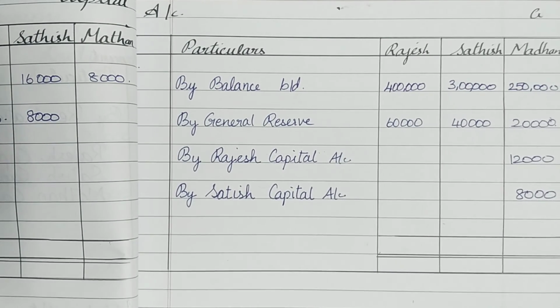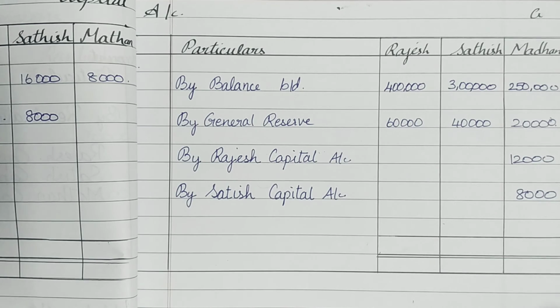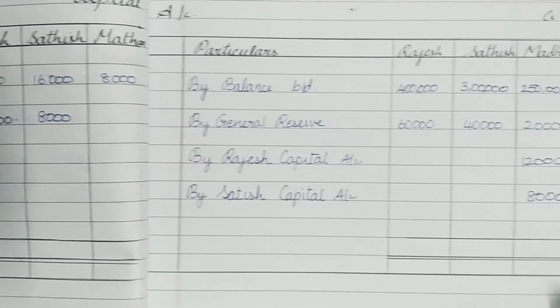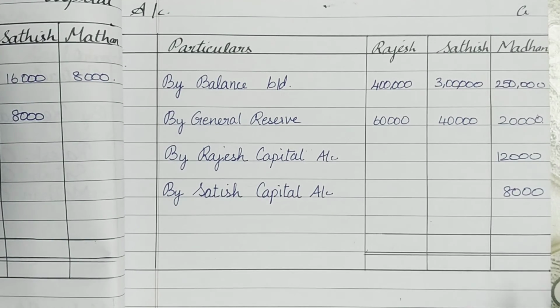Lastly, we are going to get the balances. But here in the sum, they have not said anything about how Madan is going to be paid off or whether he is going to be transferred into the loan account. Since nothing is mentioned, we are going to transfer his amount into the loan account and complete the capital account. So first let's get the balance. The credit side is more compared to the debit side. So let's get the balance of the credit side, which is going to be